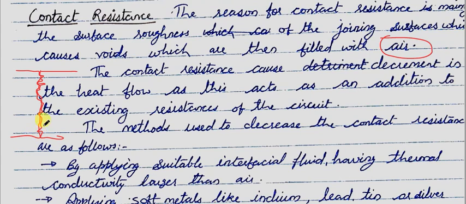So it has to be techno-economically suitable, and when it comes to economy, we have to have an optimized value for every parameter. That optimized value in terms of economy means the surfaces should have optimized surface roughness, so that neither do we lose a lot in terms of conduction heat transfer, nor do we incur a huge cost in manufacturing of those surfaces. So the surfaces are made, now we have to join those surfaces, and we have to allow the conduction heat transfer to take place between the two surfaces.